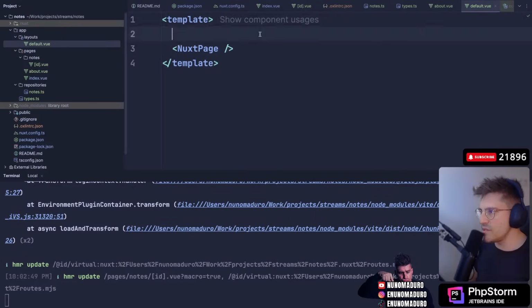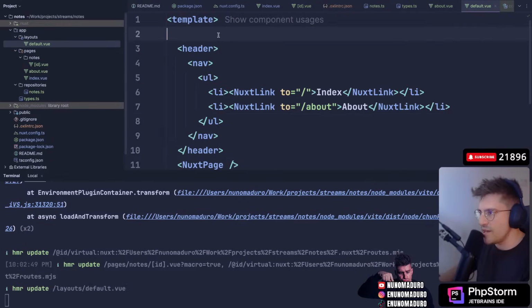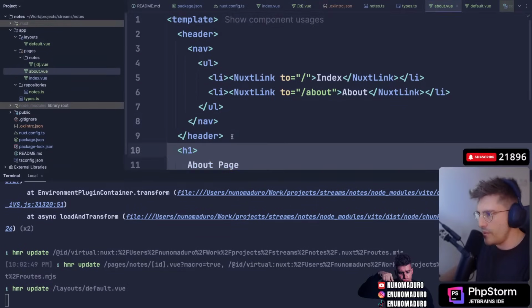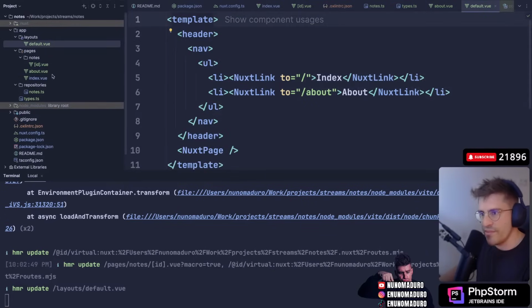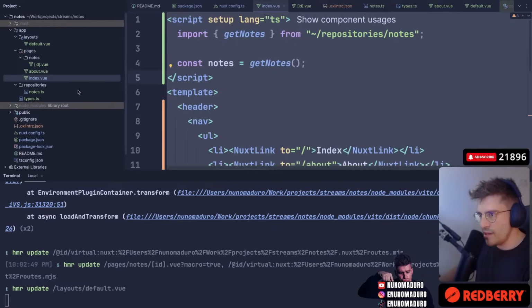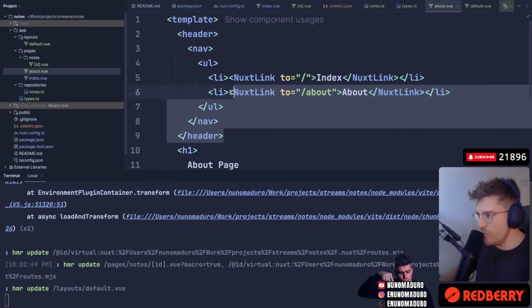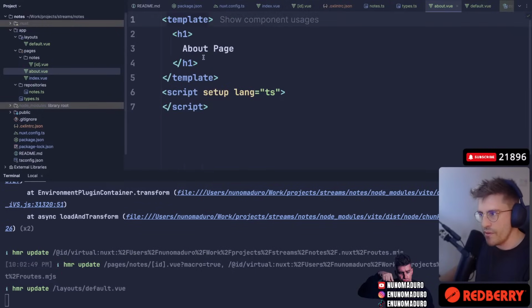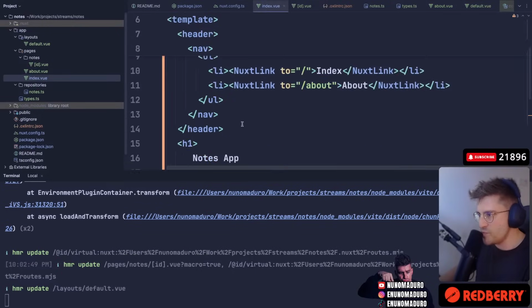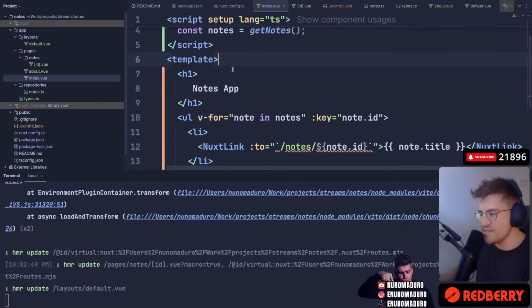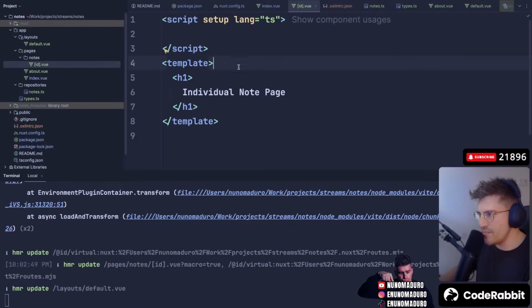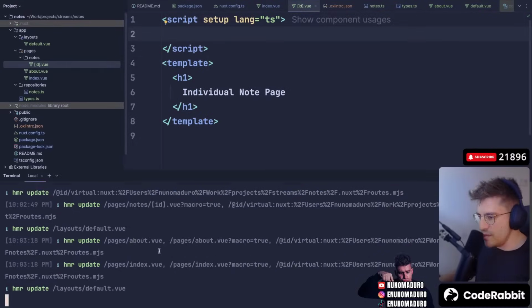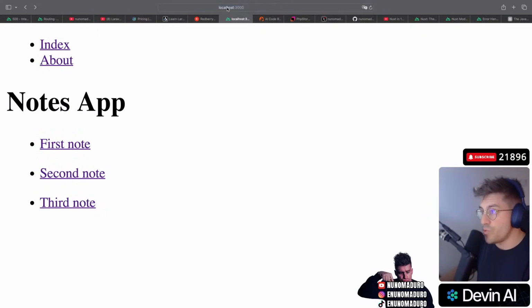We can put this on the layout level so we don't have to do this all the time. We can go here and remove it too from this place. Do I put it the other? Yeah, I did. So I can just come here to the about and remove this too. So we have the about page. We have the index page where we can remove the other as well because it's now being used on the default layout, and I can do the same thing here. Meaning that in theory, this should just work.